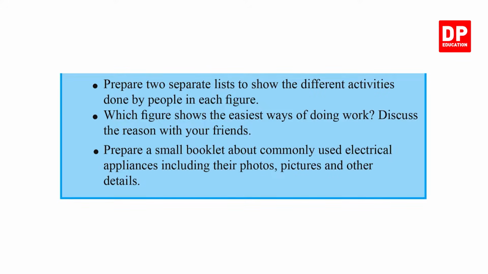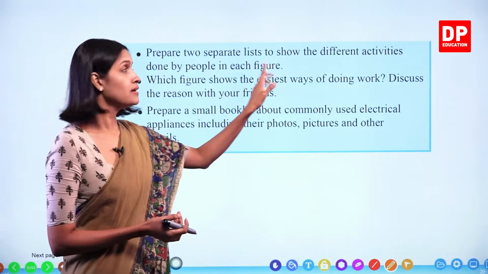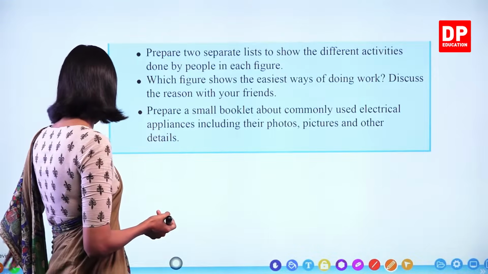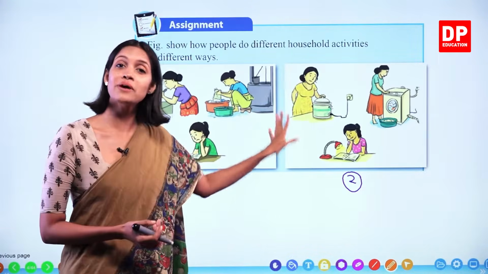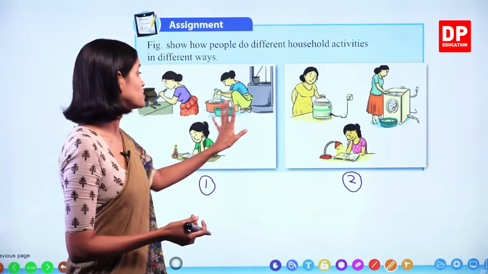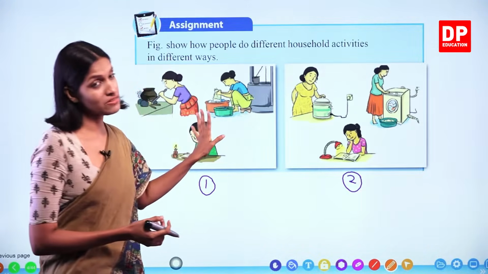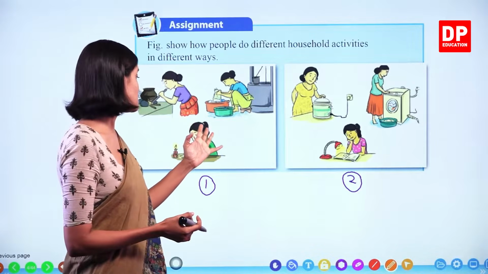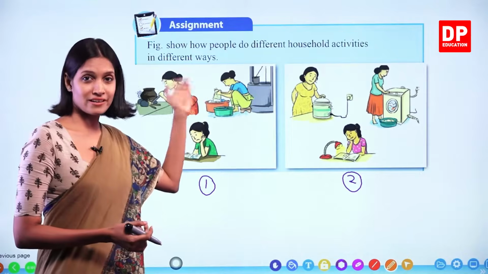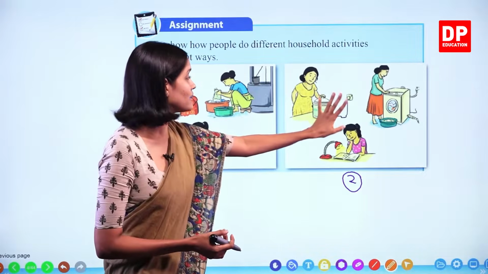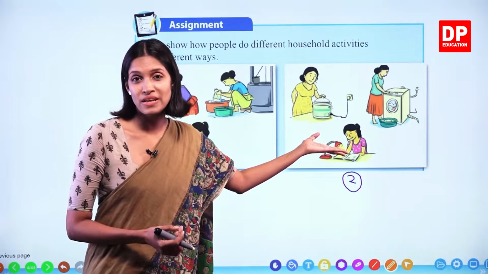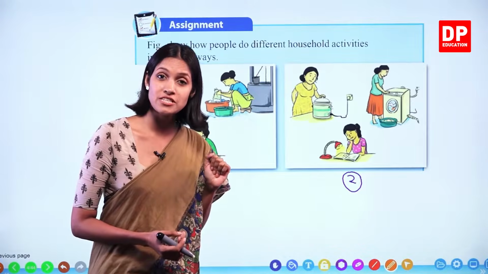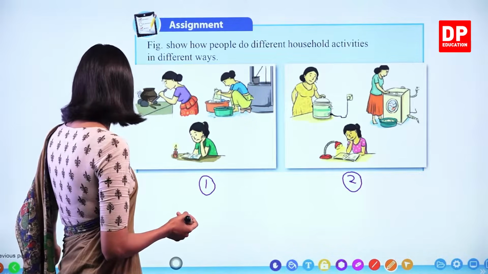So, prepare two separate lists to show the different activities done by people in each figure. Right? What we have to do is note the same activities done in different ways. In two pictures, the same activities are done in two different ways. Here, without electricity, they are basically doing these things manually, but here, with the help of electricity, they are doing all three activities. Okay?